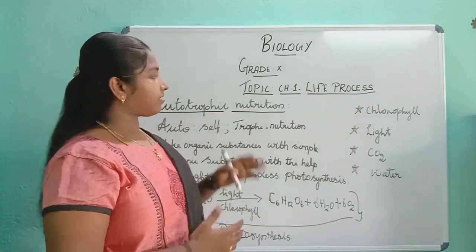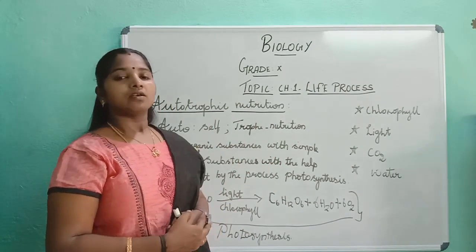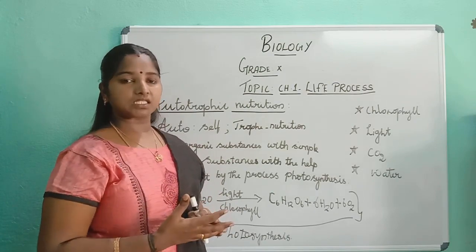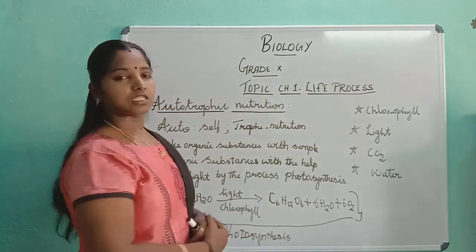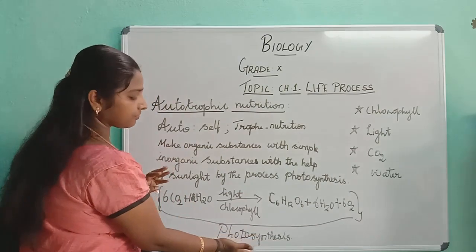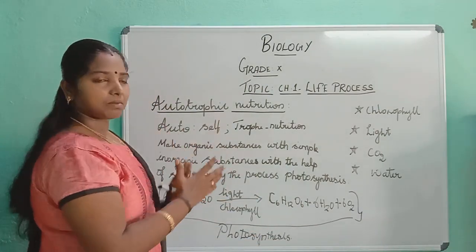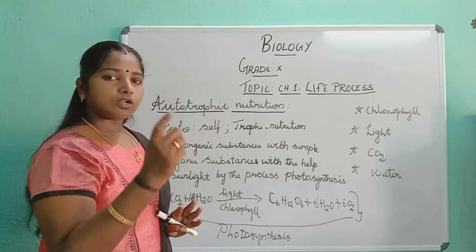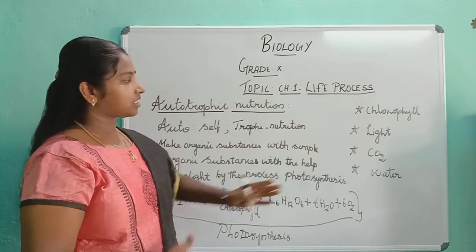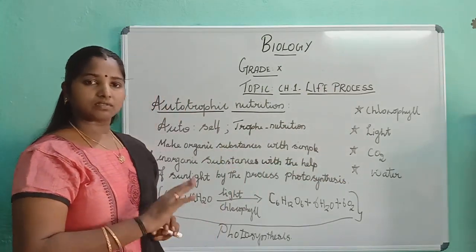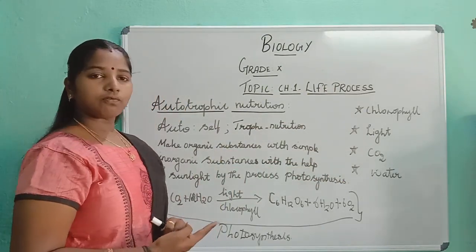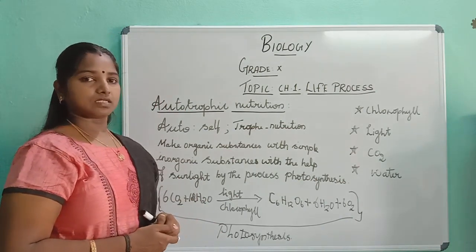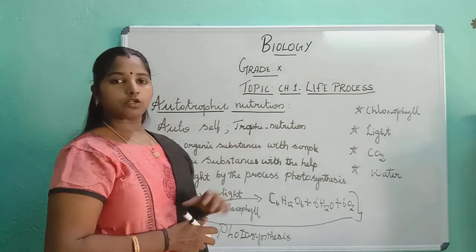I hope you have understood autotrophic nutrition today. Tomorrow we'll go with the mechanism of photosynthesis, what is taking place. We have learned what photosynthesis is today. This process is called photosynthesis, that's it. When you remember autotrophic nutrition, you should remember the word photosynthesis. For photosynthesis, these are the 4 conditions required. Tomorrow we'll go for the next topic, the mechanism of photosynthesis. I hope you all have understood the topic today.